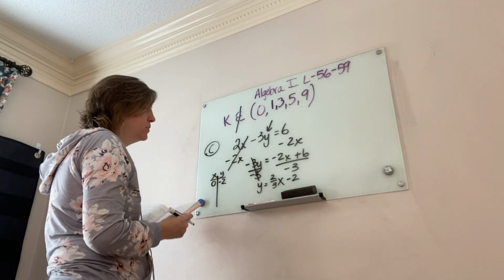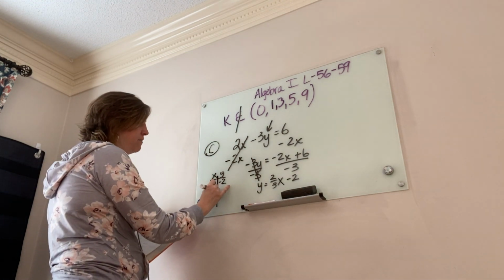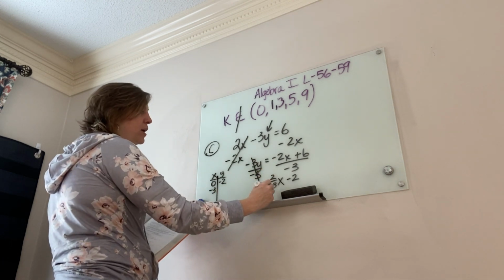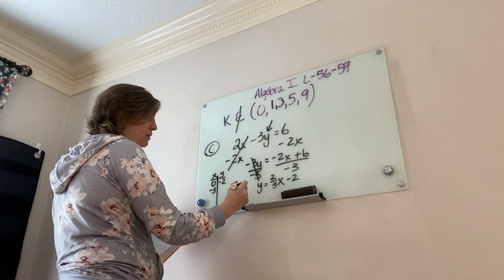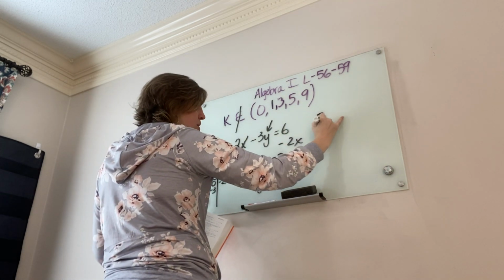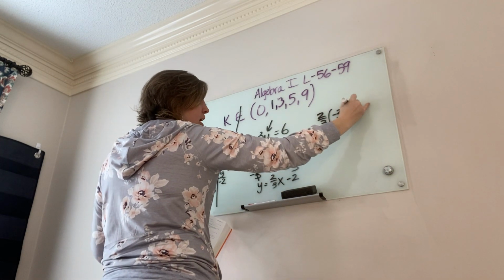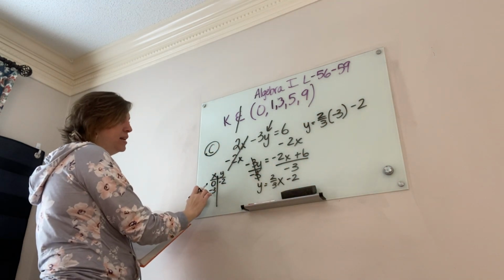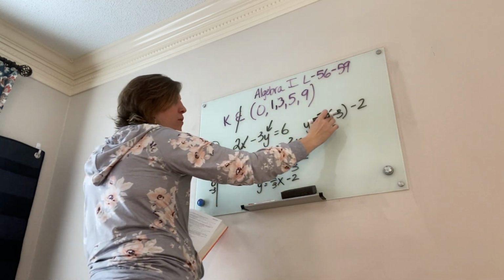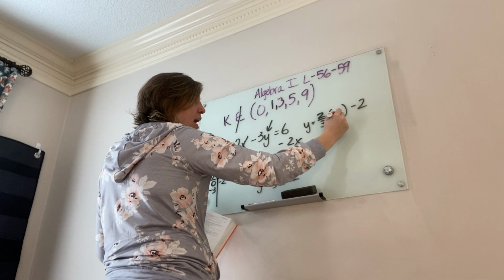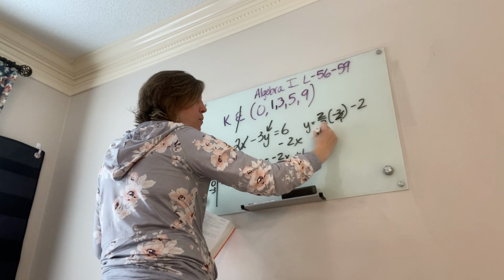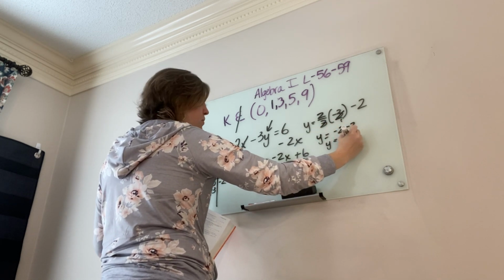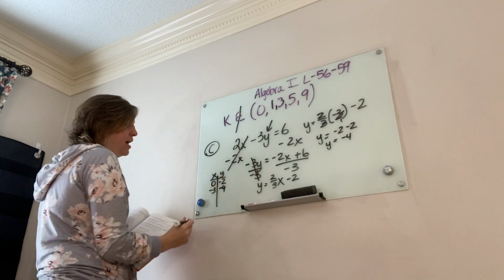All right, now let's pick another number. Let's do negative 3, and the reason I'm doing that is the fraction I want it to cancel out. So if I have 2/3 times negative 3 minus 2. So y equals, I'm just substituting in negative 2/3. So 3 and 3 would cancel out, and it would end up y equals negative 2 minus 2, so y equals negative 4. So I'm going to write that here.